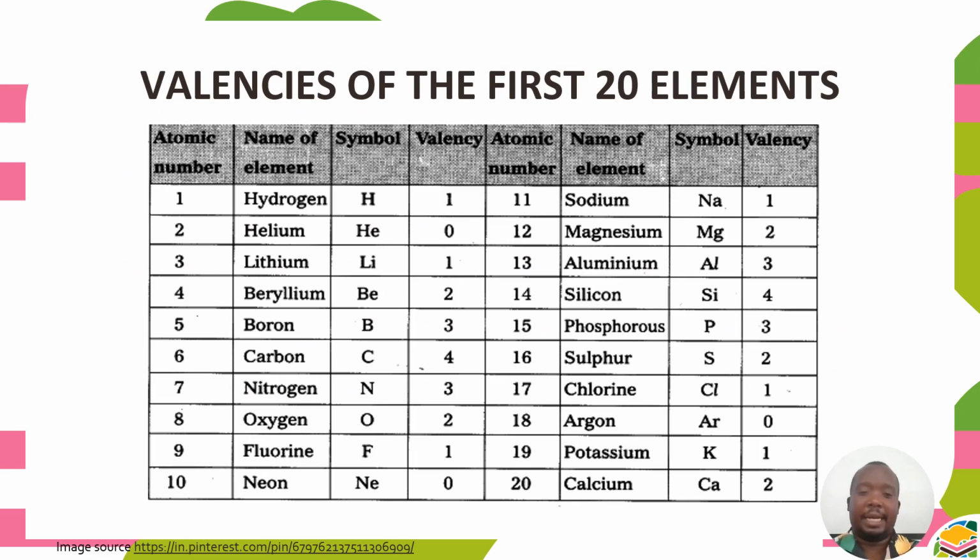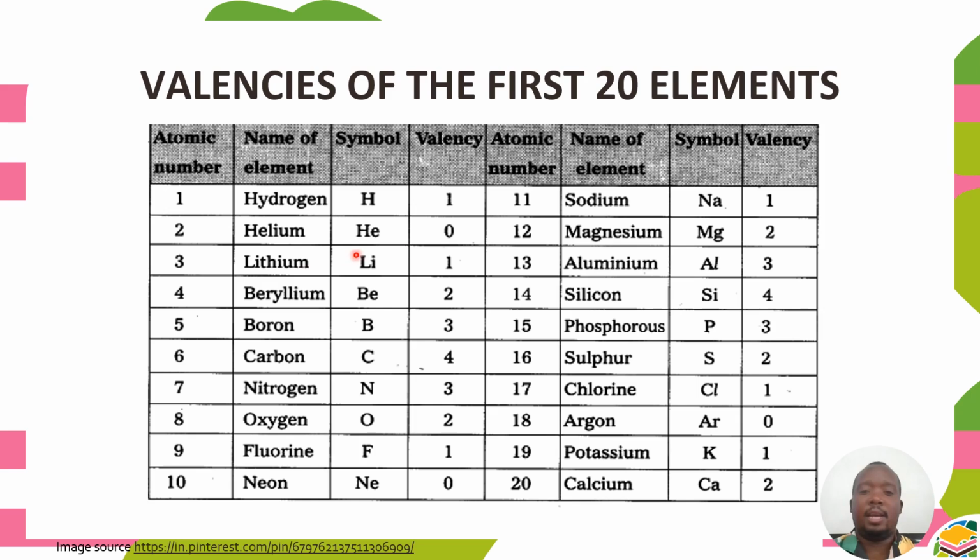Okay, quickly, let me take you through the valences of the first 20 elements. Remember that I've said the positioning of an element in a group in the periodic table will also help you to know the valence of a given element. I said elements in group number 1 have a valence of 1. So as you can see here, among the first 20 elements, hydrogen has a valence of 1.